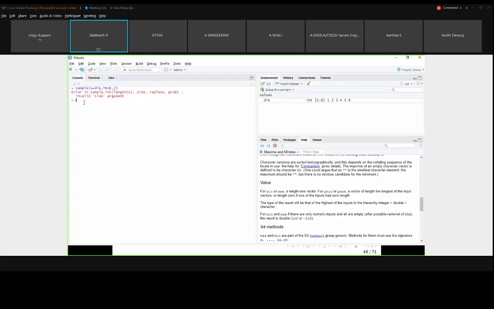Now I will show another option. Here I have changed the order of the arguments. Instead of giving the first argument as data, I am giving size equal to true, replace equal to true, and x equal to die.